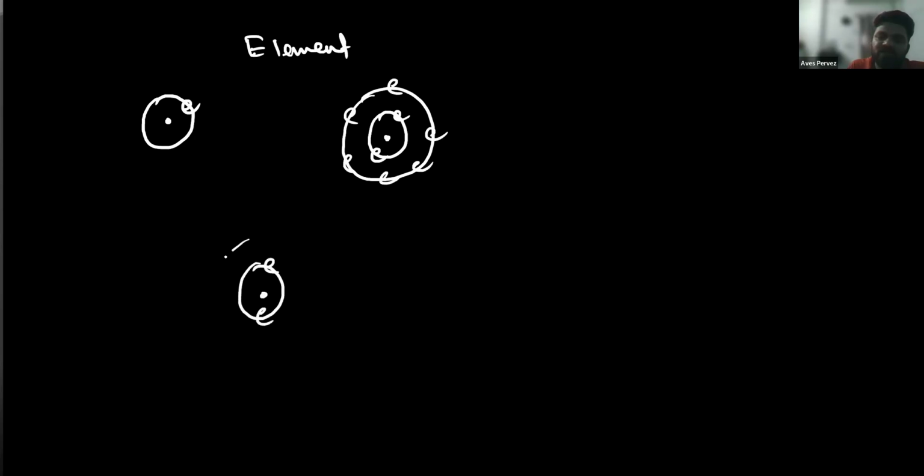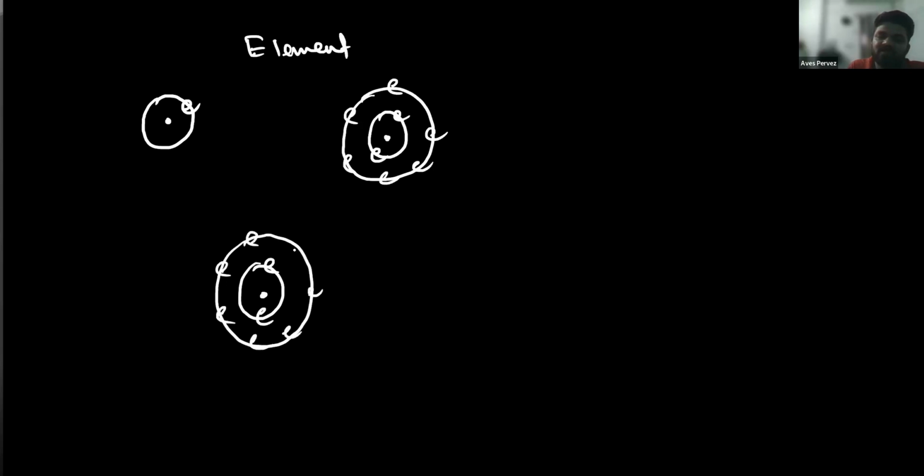The oxygen atom has two electrons in the first shell and then six electrons in the second shell: 1, 2, 3, 4, 5, 6. The third is nitrogen, which has 2 in the first shell and 5 in the second shell: 1, 2, 3, 4, 5.